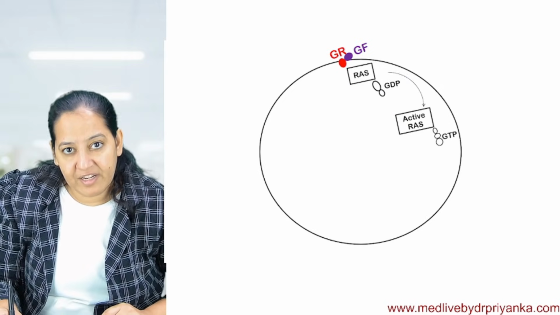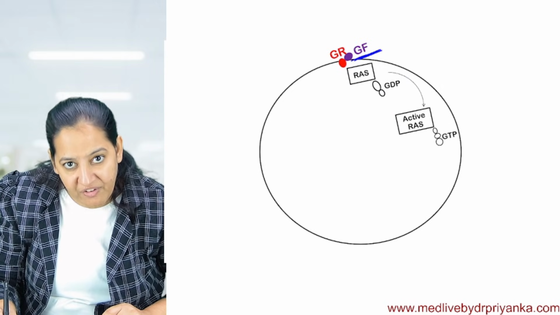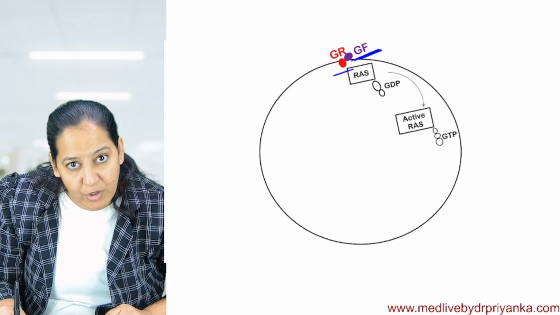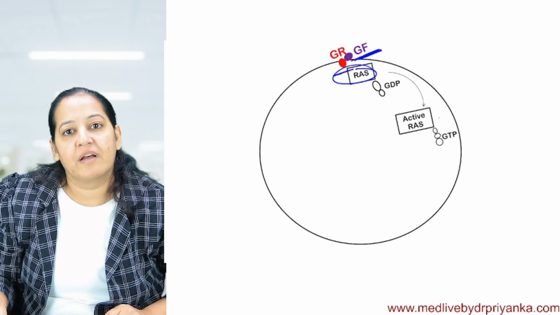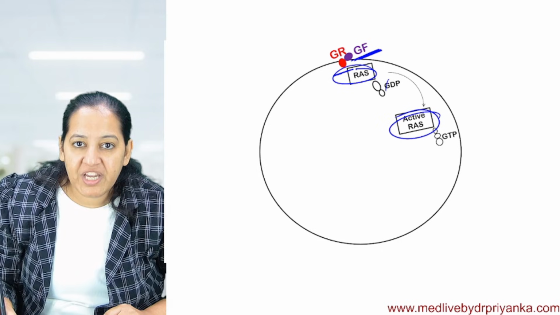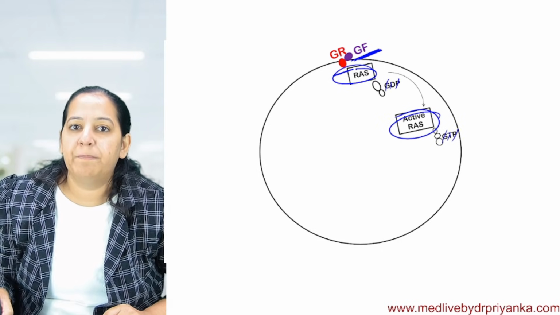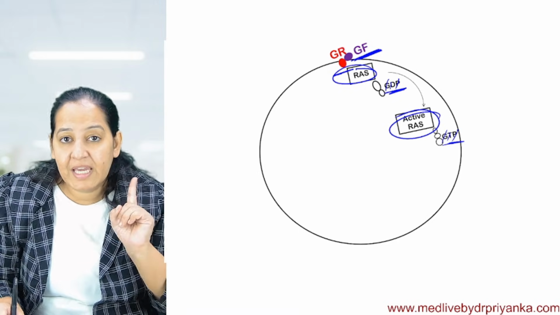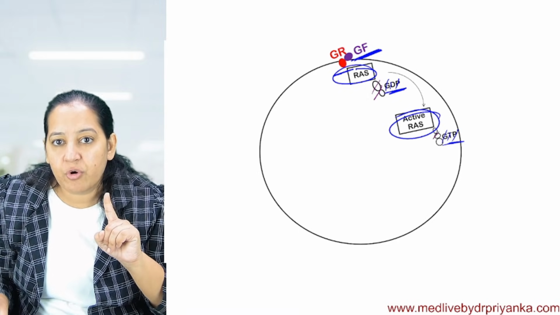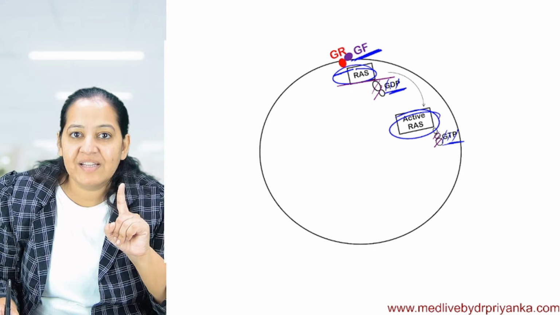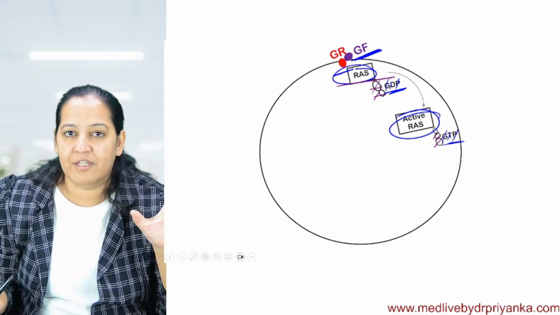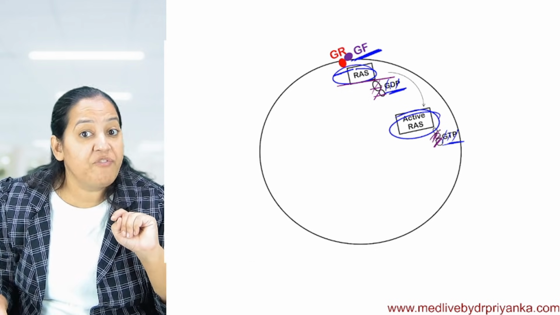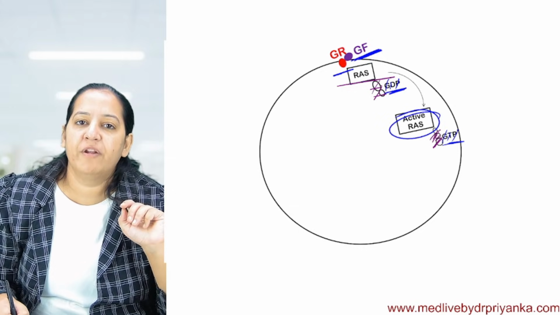When growth factor comes and binds with the growth receptor, inactive RAS converts into active RAS. I mean GDP converts to GTP, guanine diphosphate converts to guanine triphosphate. I have drawn two phosphates here and three phosphates here. If RAS is bound with two phosphates, it's inactive. If RAS is bound with three phosphates, it's active. How many of you got it?